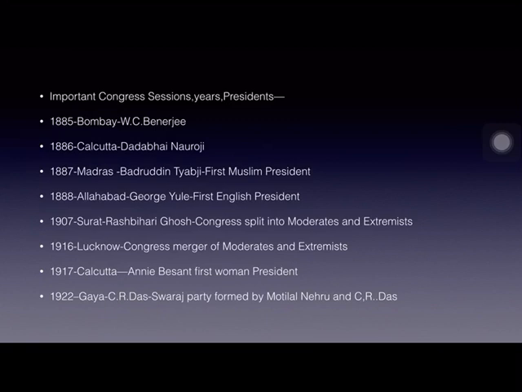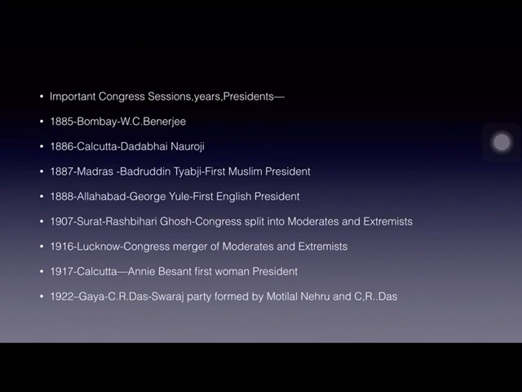1886, it was held in Calcutta, and Dadabhai Naoroji was the president of this Congress session. 1887, it was held in Madras. Badruddin Tyabji was the president, and the significance of this session is that he was the first Muslim president of Indian National Congress. And 1888, the Congress session was held in Allahabad, and George Yule was the president, and he was the first English president of INC.